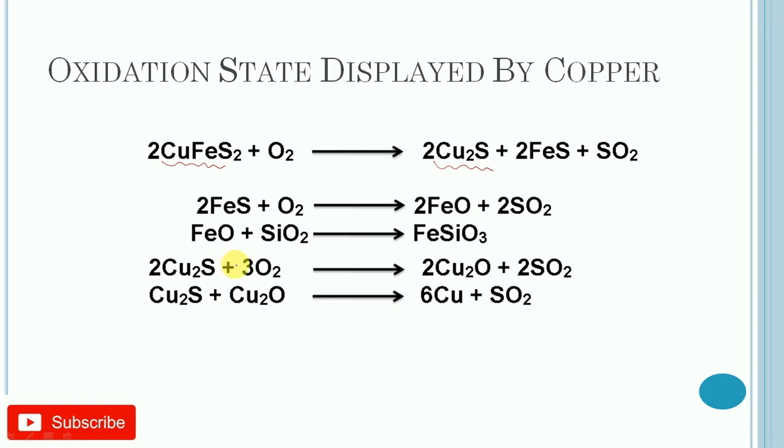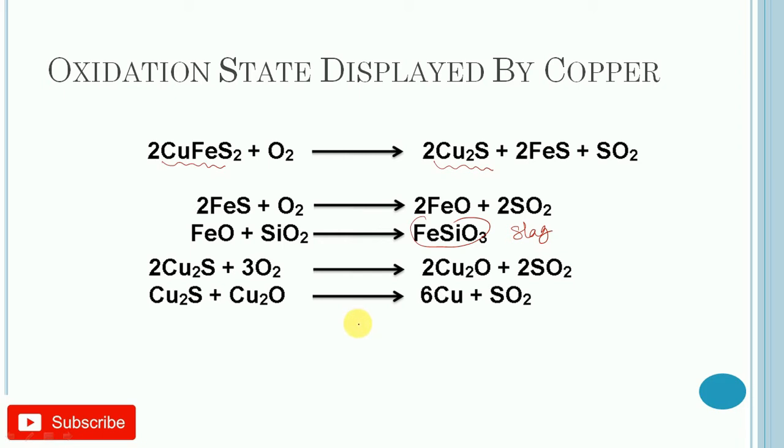The roasted ore is then put in the blast furnace together with a little coke and silica and is fused so that the final slag will get formed. This slag floated above the layer of cuprous sulfide.